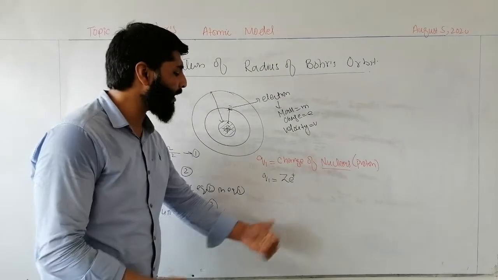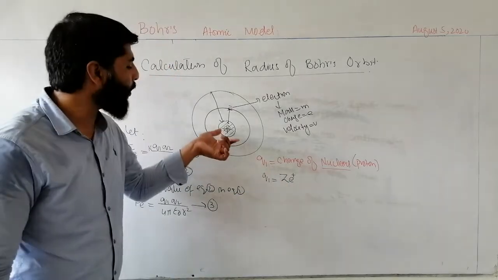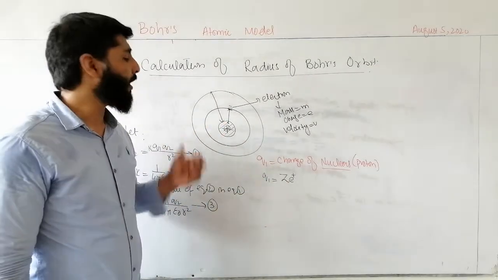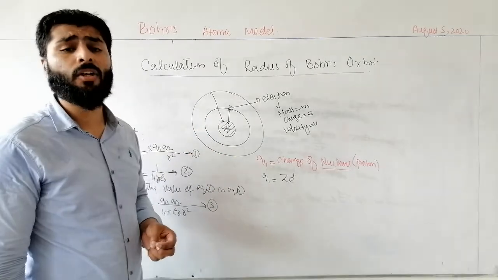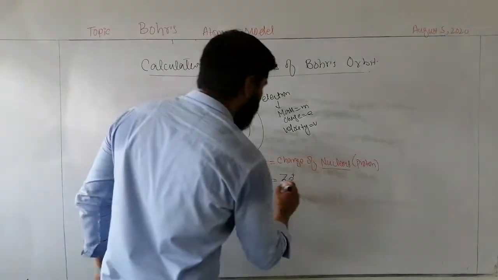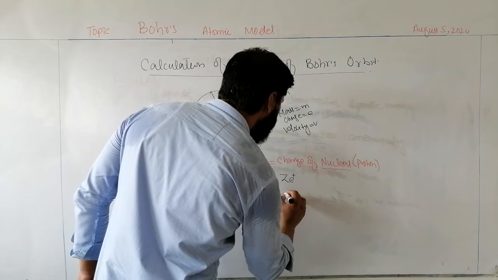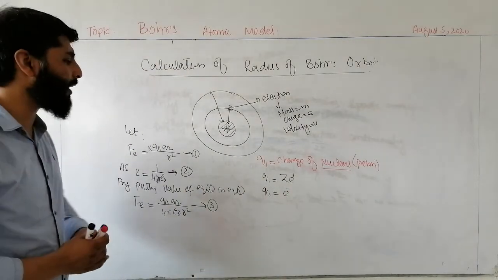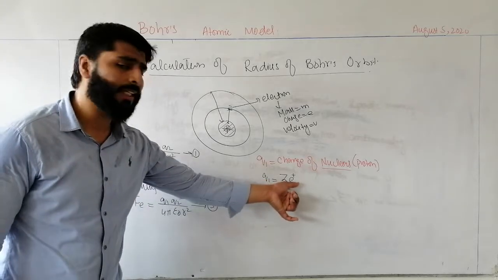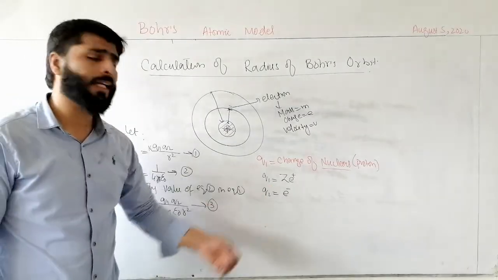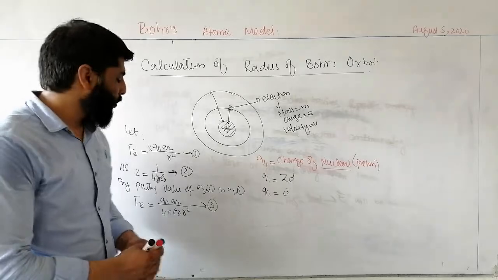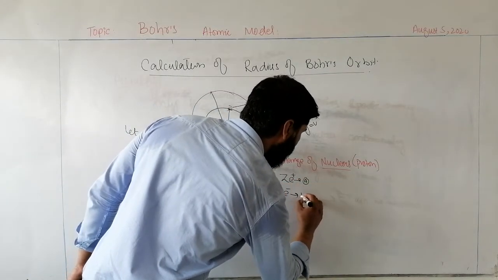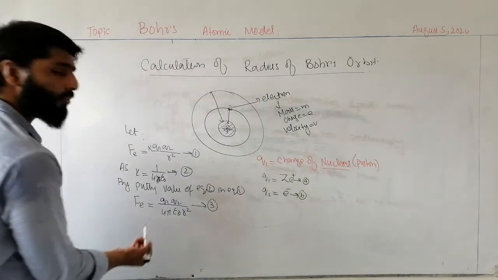Z indicates the type or nature of the nucleus, the number of protons inside the nucleus, the atomic number, and Q2 represents the charge of an electron. So we can write Q1 as Ze positive and Q2 as e negative.